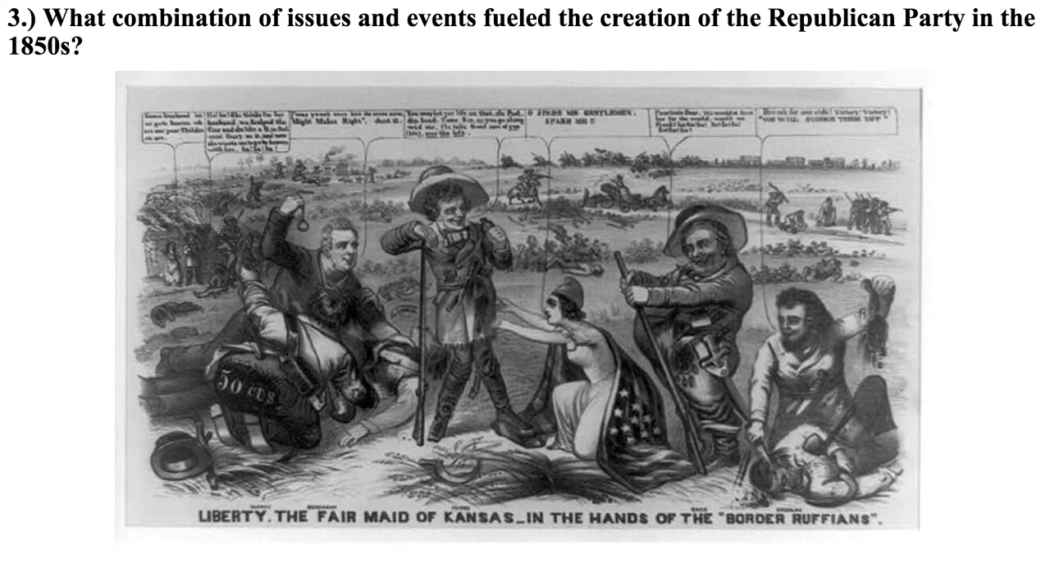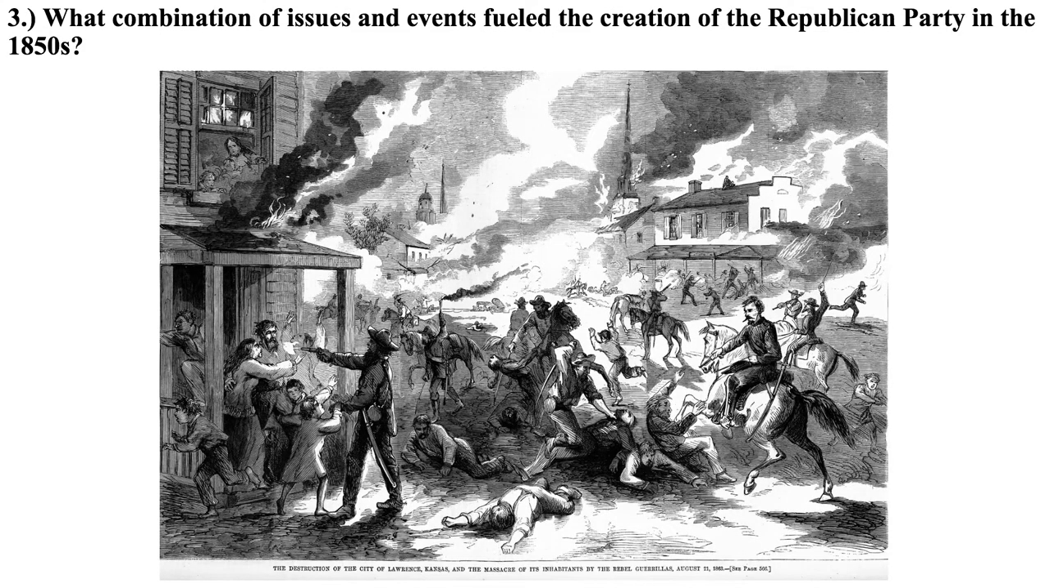Violence between border ruffians along with pro-slavery settlers against free state settlers is going to cause violence that will kill over 200 people. And there are two good examples of this to keep in mind. The first one is the burning of the free soil town of Lawrence, Kansas in 1856, where border ruffians and pro-slavery settlers attack an anti-slavery settlement of Lawrence, Kansas and burn it to the ground.